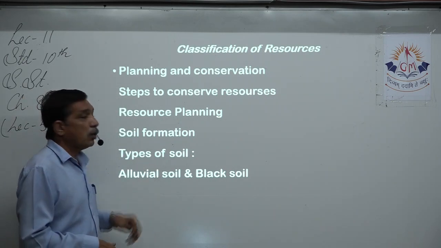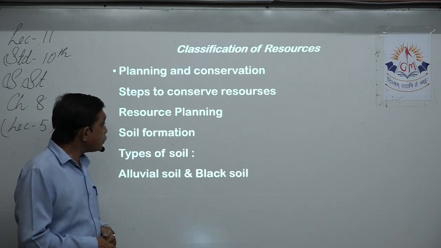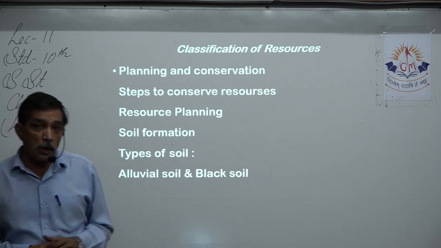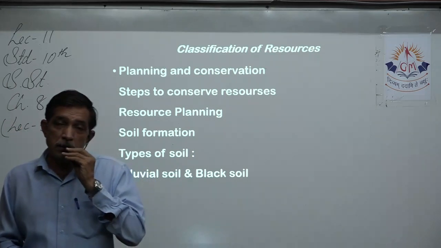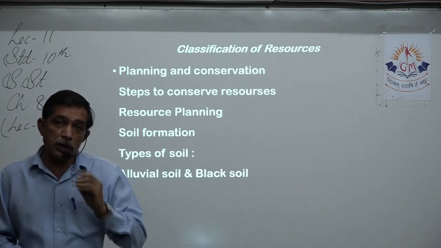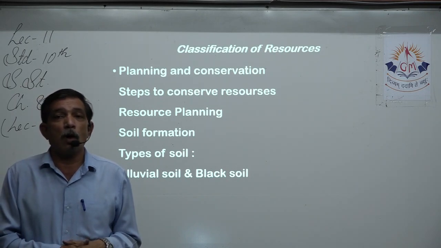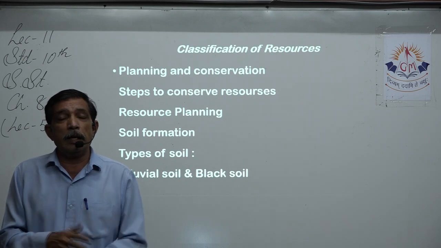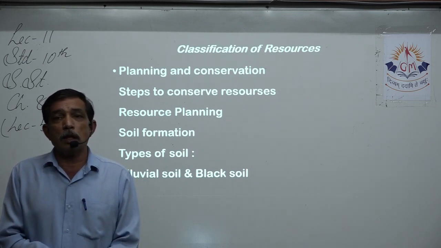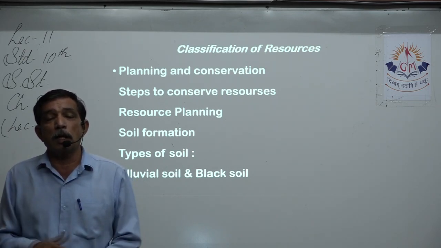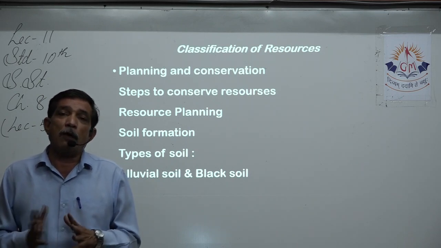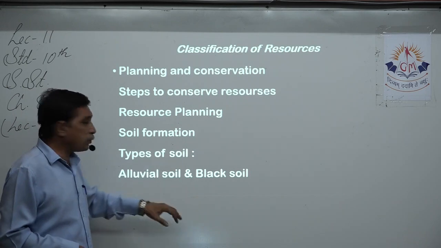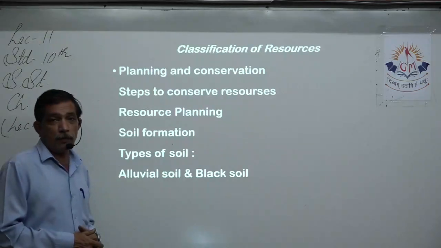Then we learnt about the types of soil. Yes, first we learnt about soil formation, how soil is formed. Yes, what are the factors that are related in formation of soil? For example, wind, water, these are the factors, climate, the area, the topography. All these things, they are very, very interesting, and they affect the soil formation. So how soil is formed, then types of soil.